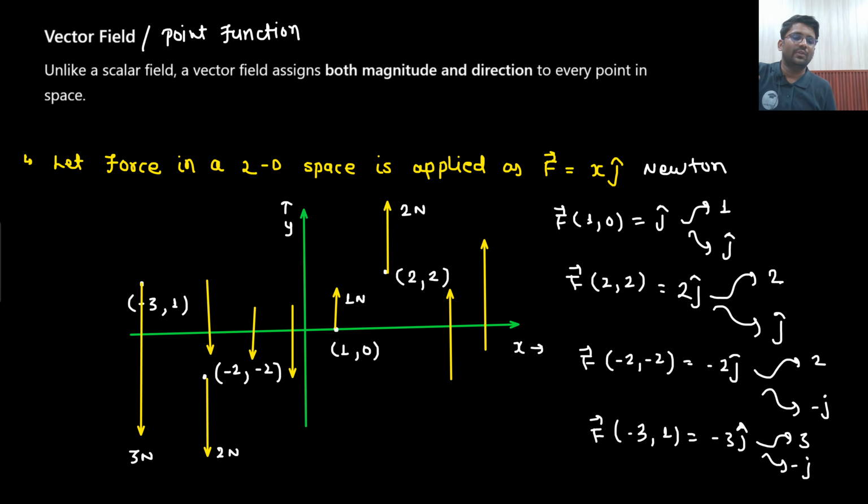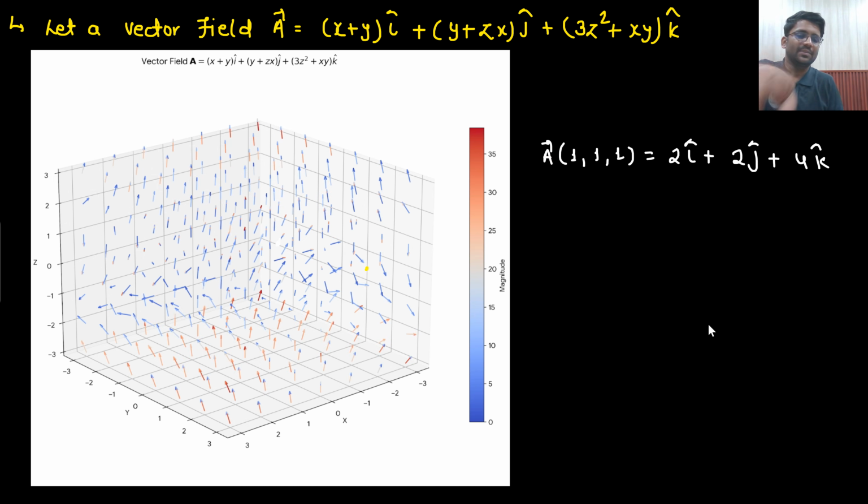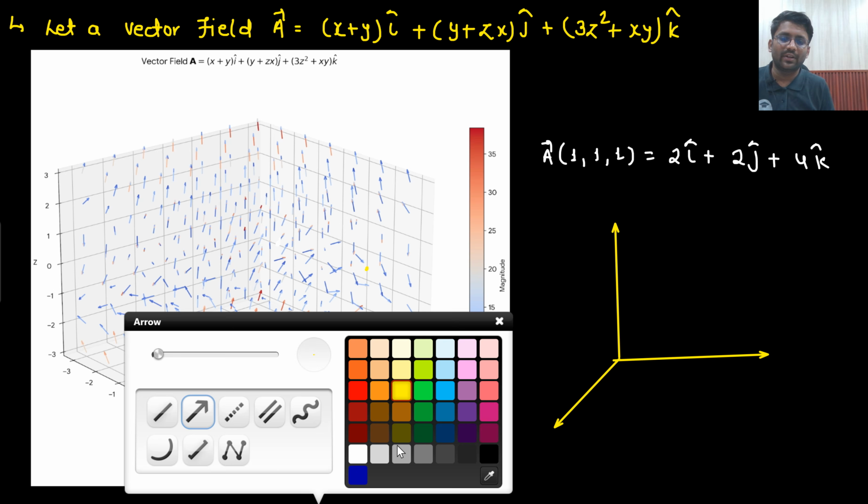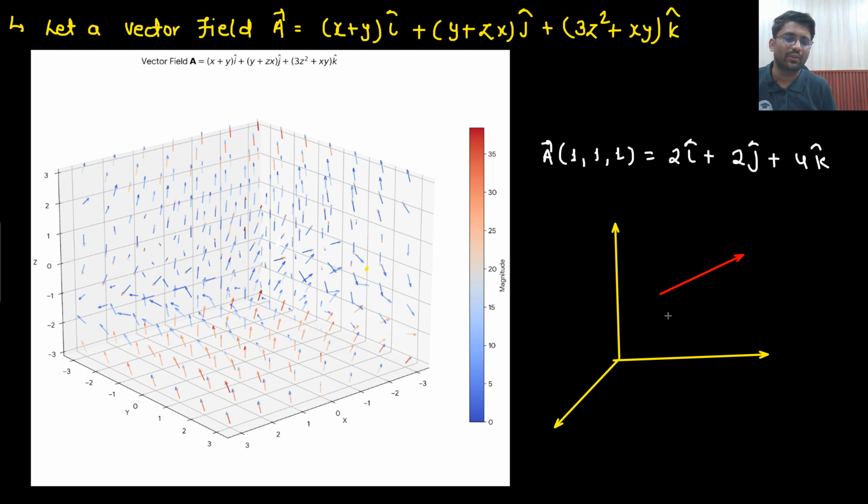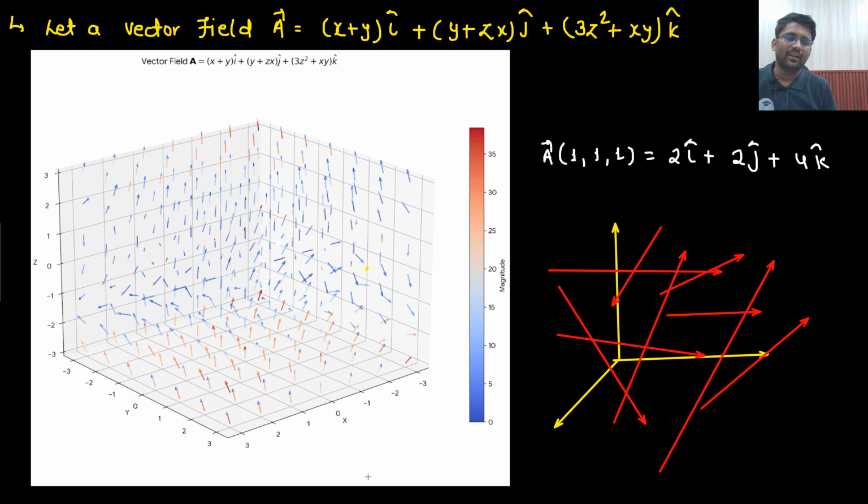So a lot of vector lines will be there. If I say my A vector is this much, what does that mean? That means in your 3D coordinate system, my vector field A is somewhat like this. In the 3D coordinate system you will have a lot of vectors, in any direction. So this is how I can make a random field A.